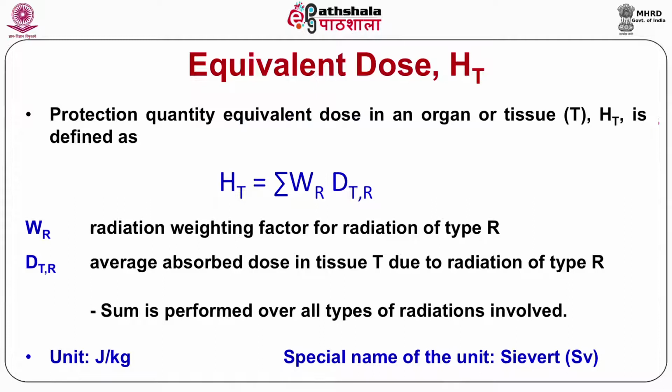The protection level quantity is equivalent dose, which is represented by the symbol HT. The ionization produced per unit path length, that is the specific ionization, and hence the energy transfer rate, is different for different types of radiation. Heavily ionizing radiation such as alpha transfers more energy per unit path length of its flight in the medium. The biological effectiveness of a radiation will be more if it produces more ionization and more tissue damage in close proximity.